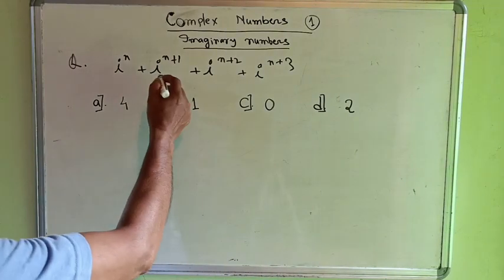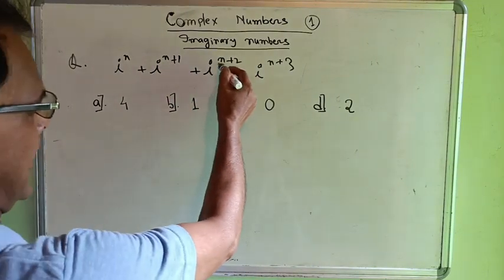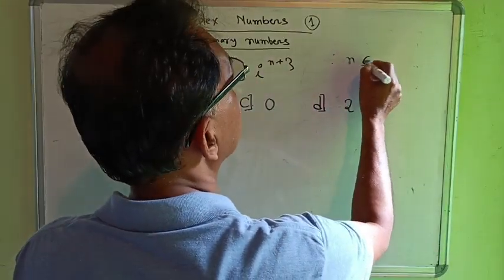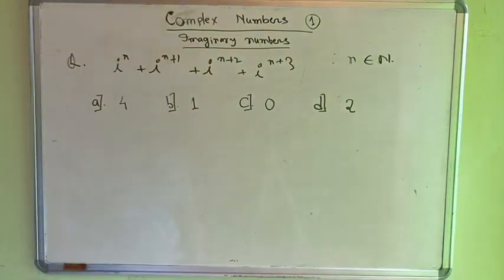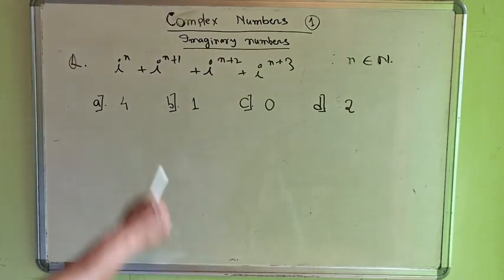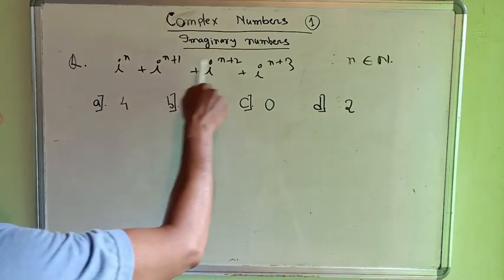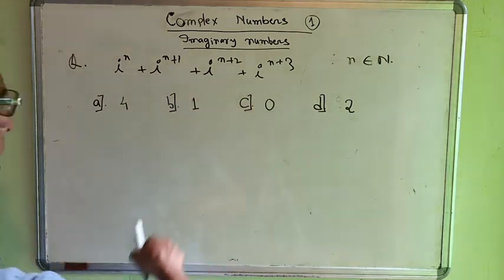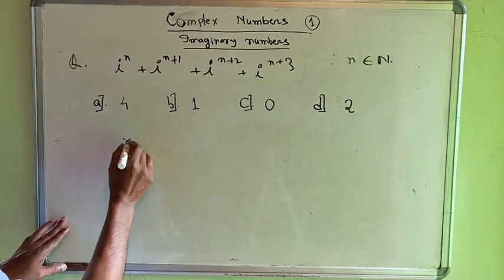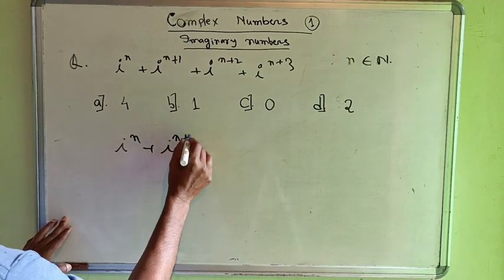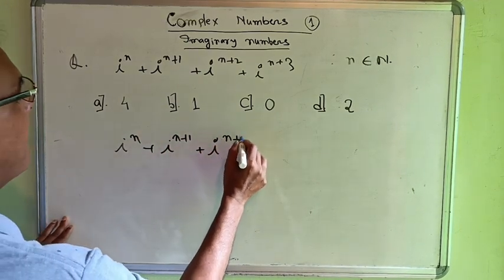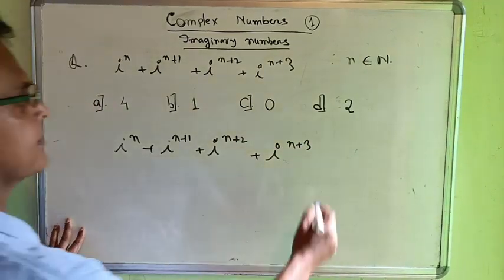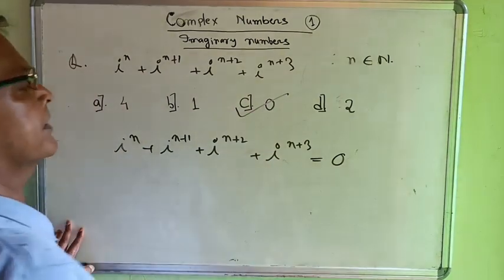i to the power n plus i to the power n plus 1 plus i to the power n plus 2 plus i to the power n plus 3. Here n is a natural number. Then which option is the correct option? Since we have seen that n, n plus 1, n plus 2 and n plus 3 are 4 consecutive numbers, therefore this is equal to 0. Therefore the correct option is option C.